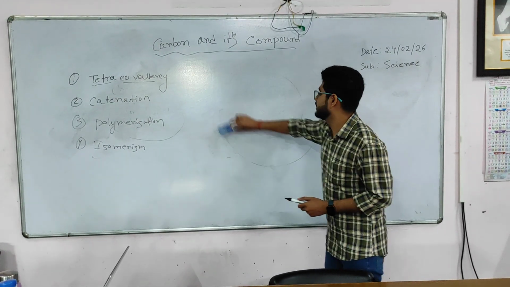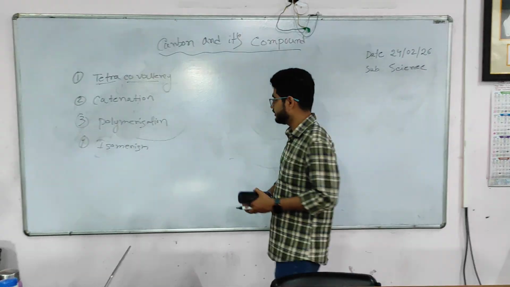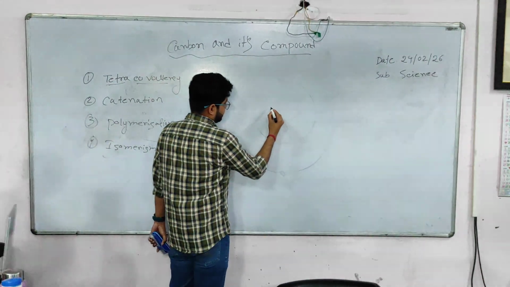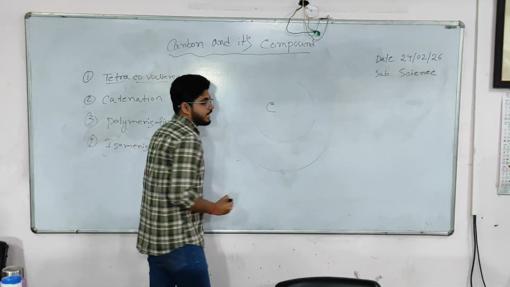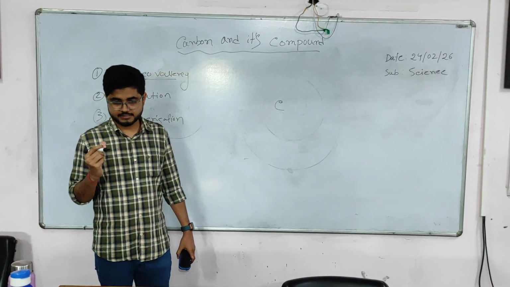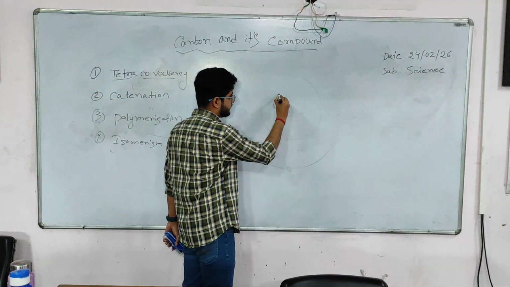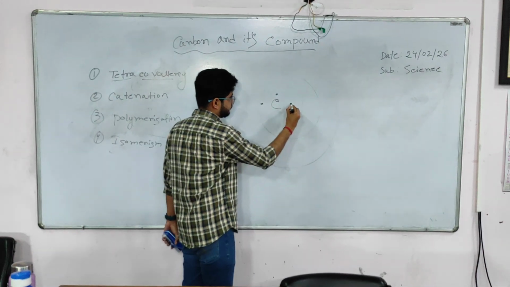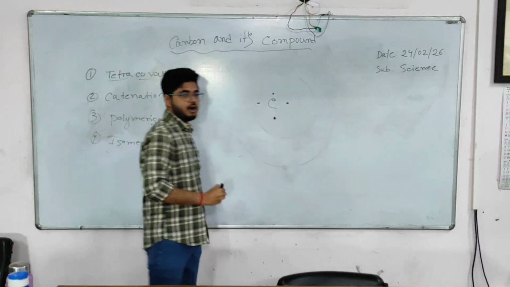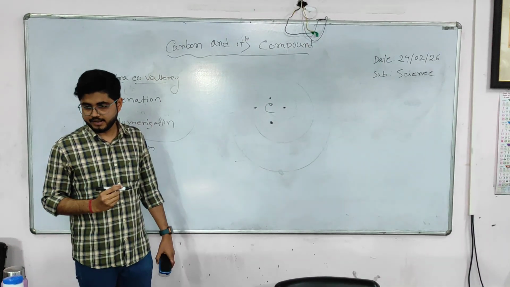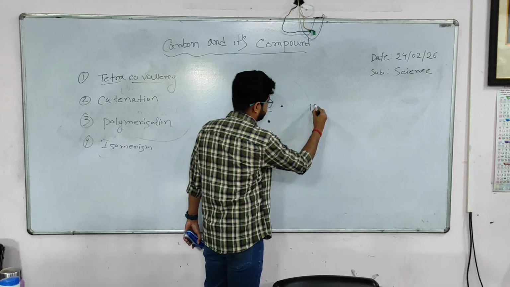Now how does carbon share these electrons? Suppose this is the carbon atom, and carbon has 4 valence electrons. Hydrogen has 1 valence electron, right?